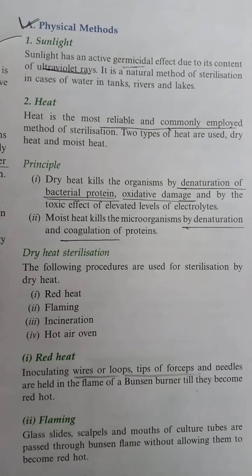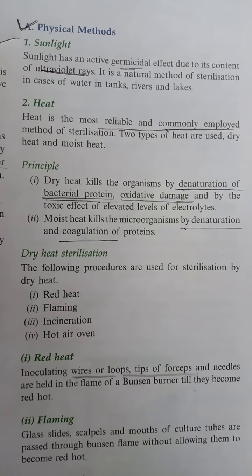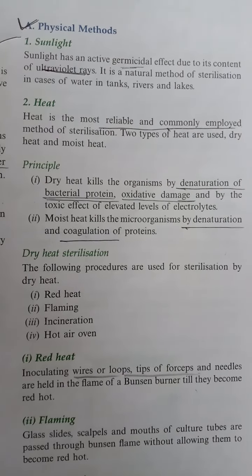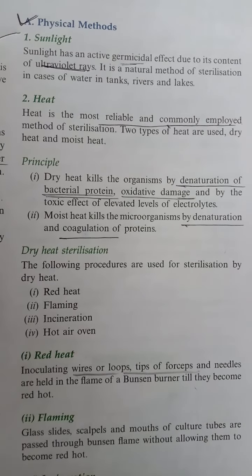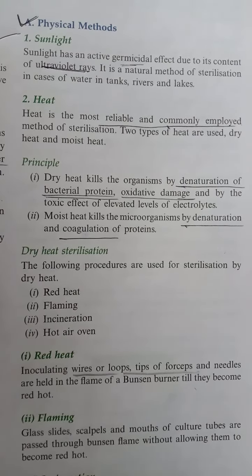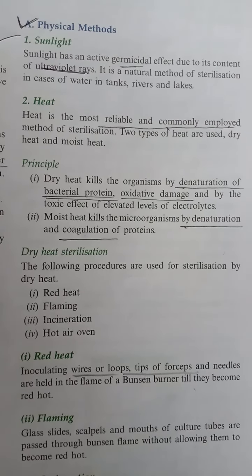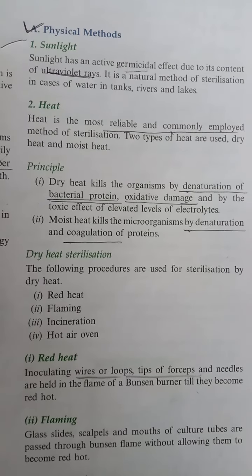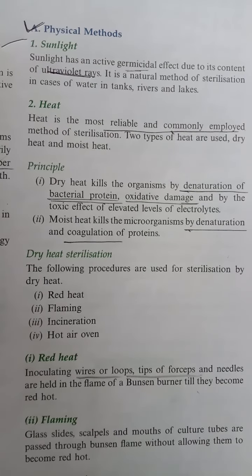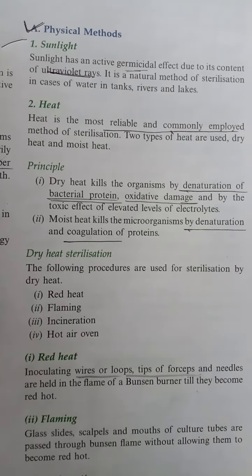Dry heat kills the organism by denaturation of bacterial protein, oxidative damage, and by the toxic effect of elevated levels of electrolytes. So what is the mode? Destruction of bacterial protein, oxidative damage, and the toxic effect of elevated levels of electrolytes.